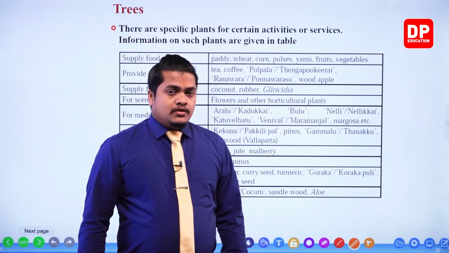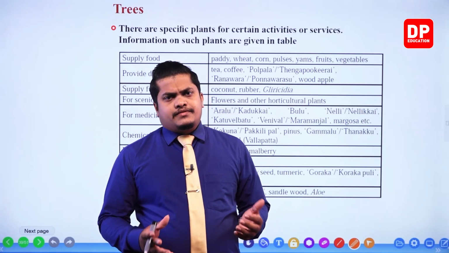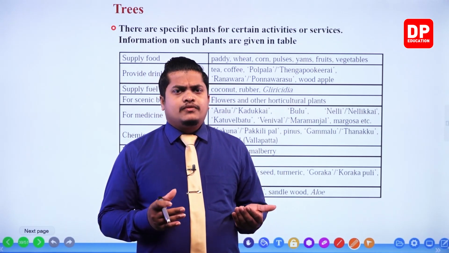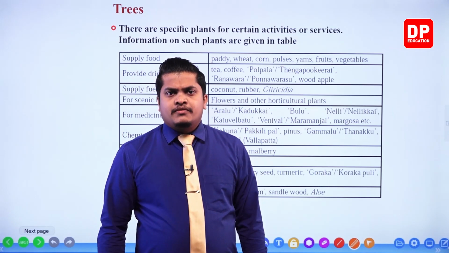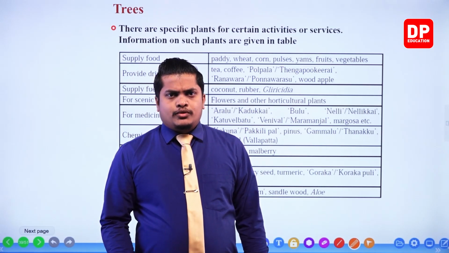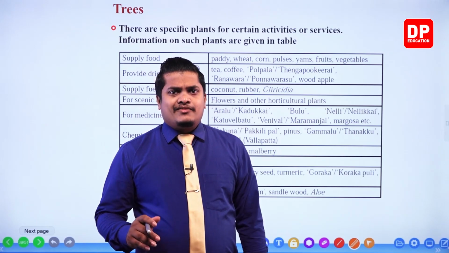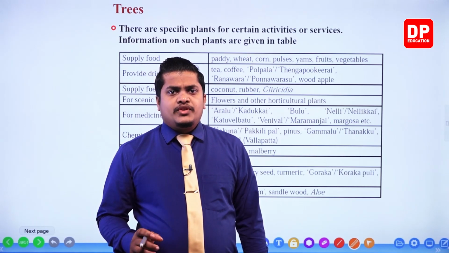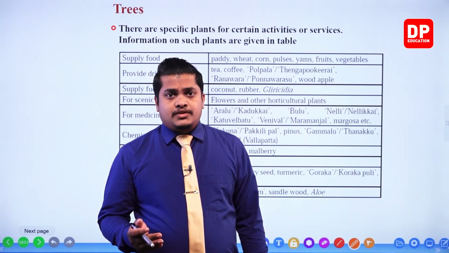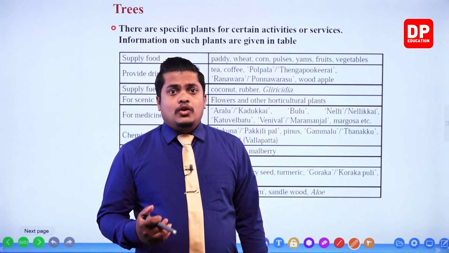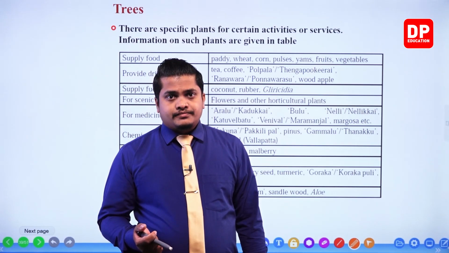Now for different kinds of services and for different kinds of users, we use different kinds of plants, my dear children. For example, you know that sometimes in wrapping our lunch, we use special kinds of plant leaves, banana leaves, right? Or else lotus leaves, right?